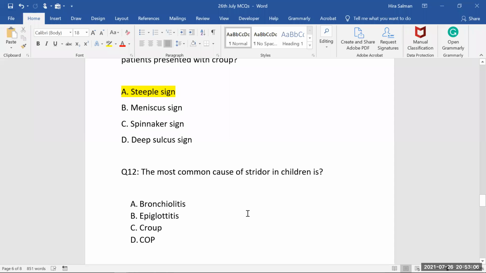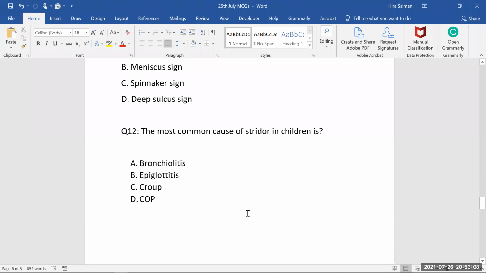Okay, now the most common cause of a stridor in children, the most common cause of a stridor, especially they're asking inspiratory stridor, that's the only one, and that is croup.